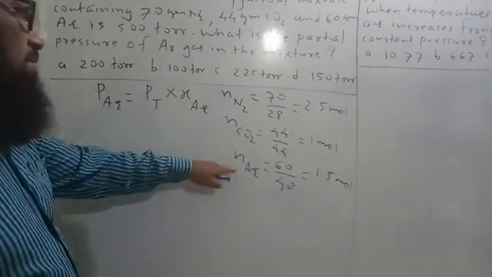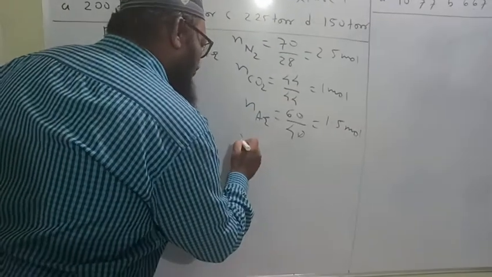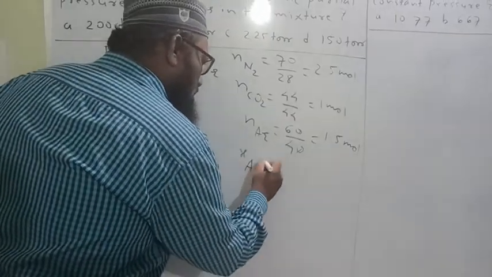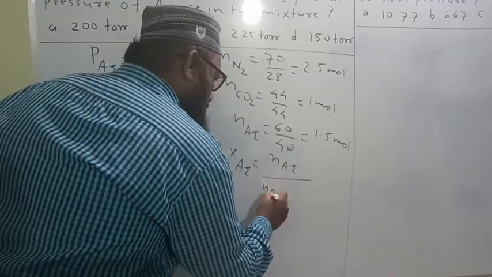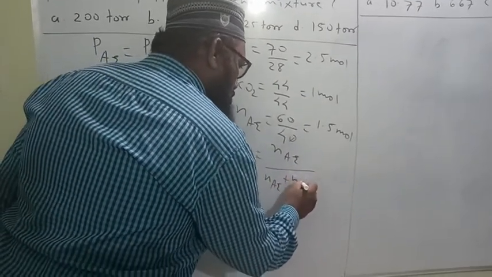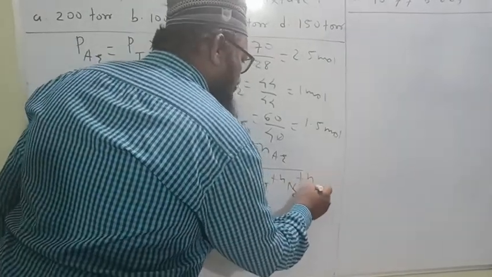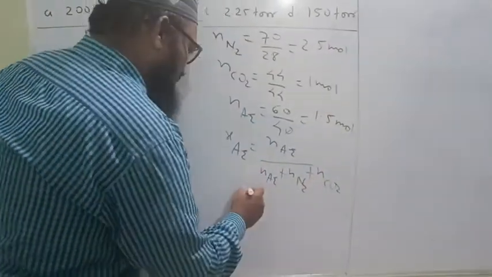Let us calculate mole fraction of argon. Mole fraction of argon is equal to number of moles of argon upon number of moles of argon plus number of moles of nitrogen plus number of moles of carbon dioxide gas.